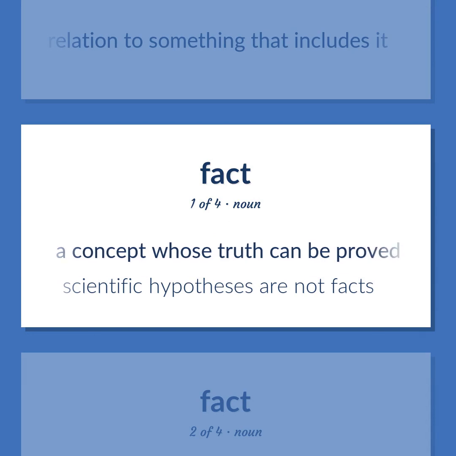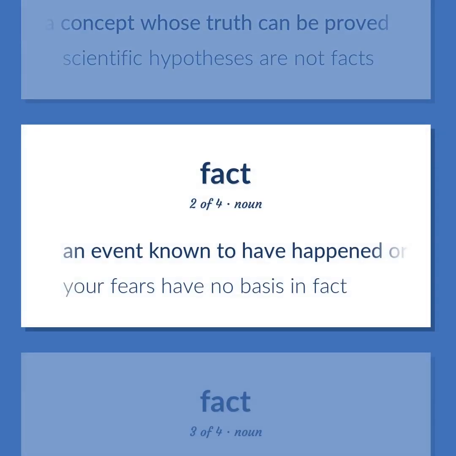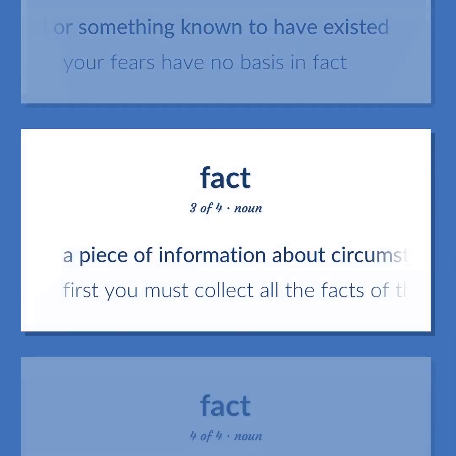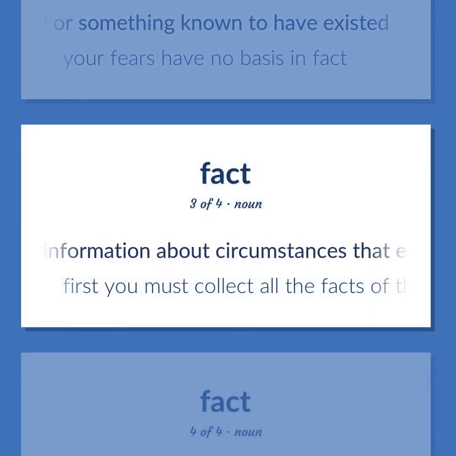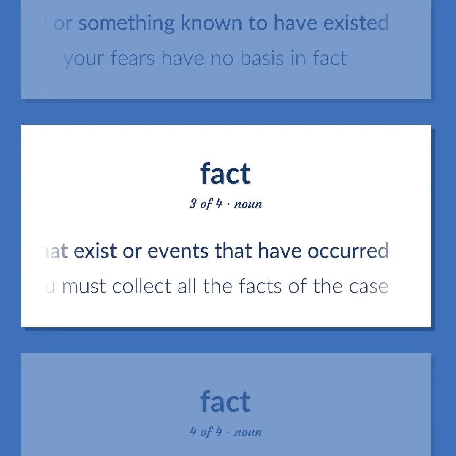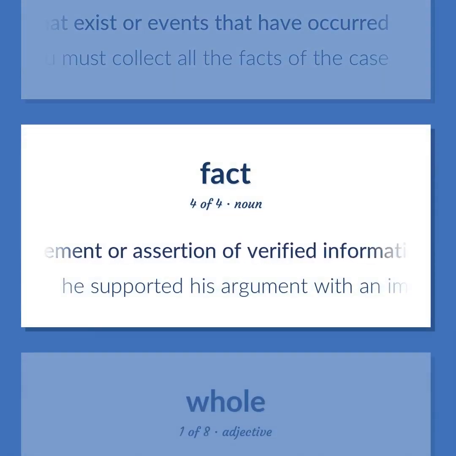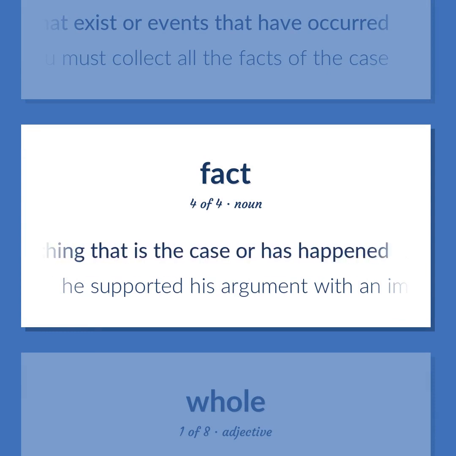A concept whose truth can be proved. Scientific hypotheses are not facts. An event known to have happened or something known to have existed. Your fears have no basis in fact. A piece of information about circumstances that exist or events that have occurred. First you must collect all the facts of the case. A statement or assertion of verified information about something that is the case or has happened. He supported his argument with an impressive array of facts.